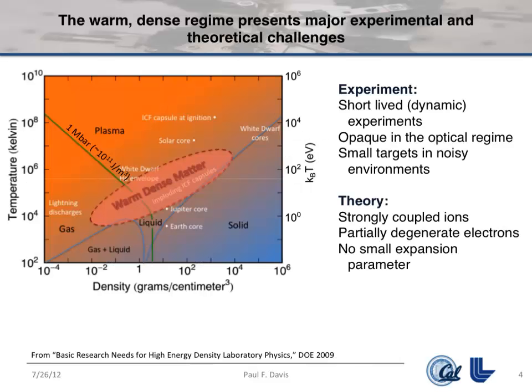Okay, so let me start. Usually these talks start with some version of this slide, which is the temperature density phase space. And you can maybe situate yourself in this image, density on the x-axis, temperature on the y. So if you're a plasma physicist, in a traditional sense, you live in the kind of top left corner where things are very hot and they're not too dense, and temperature matters a lot. If you're a condensed matter person, you live right on the bottom in the middle where things are pretty cold.